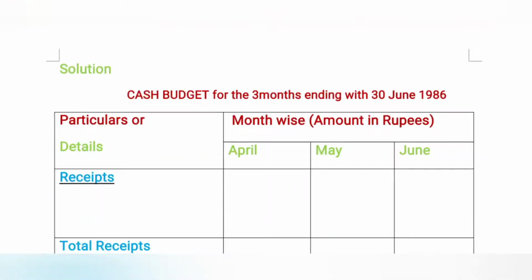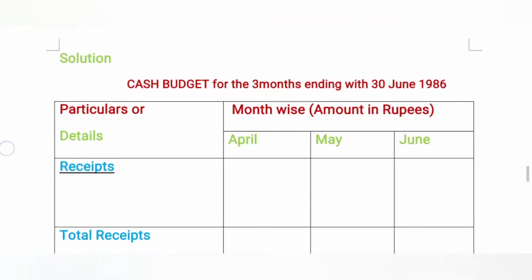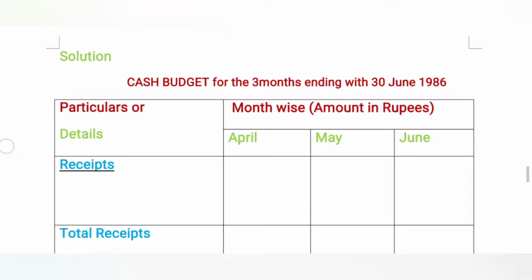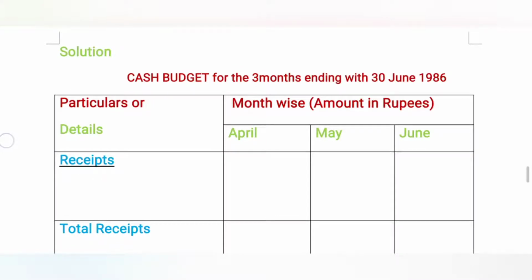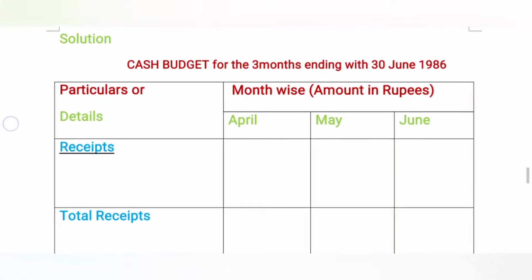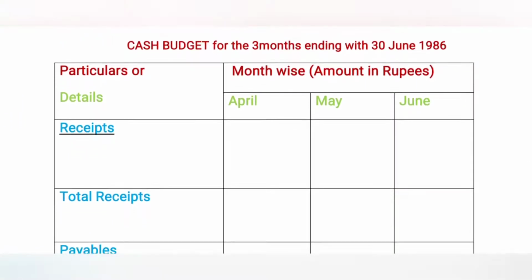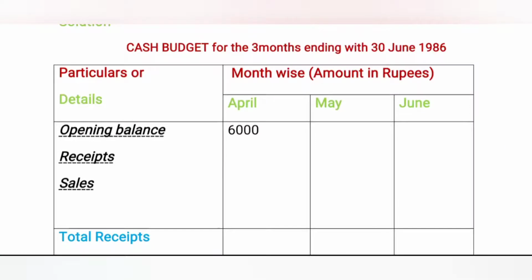Now we are coming to the cash budget for the 3 months ending with 30th June 1986. Here are two columns, one is particulars, another one is month-wise amount in rupees. Here the month column is divided into 3 parts as per the problem: April, May, June. Coming to the receipts column, the opening balance is already given. First we will post the opening balance. As per the problem, the opening balance is 6,000 rupees.